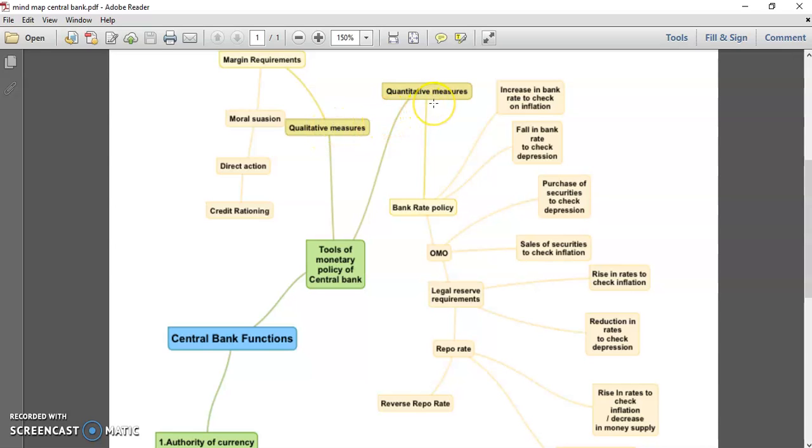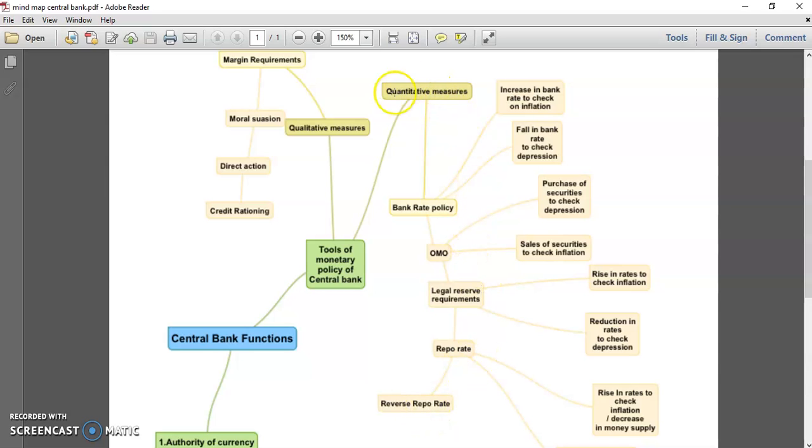Quantitative measures deal with the volume of money supply. The basic quantitative measures are first your bank rate, then open market operations, then legal reserve requirements which deal with CRR, SLR, then repo rate, reverse repo rate.